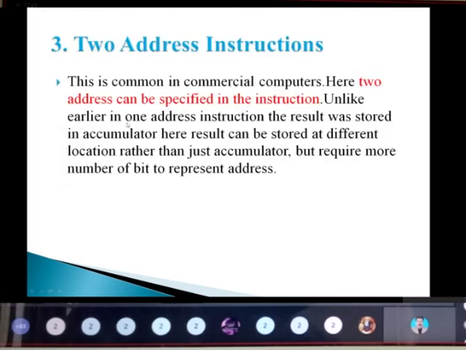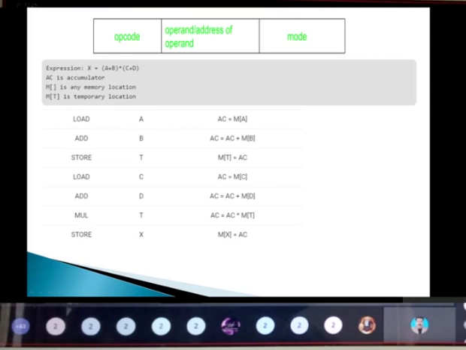See here, load A means the data present in that particular memory location of A, I'm storing that to the accumulator. That we have studied here.